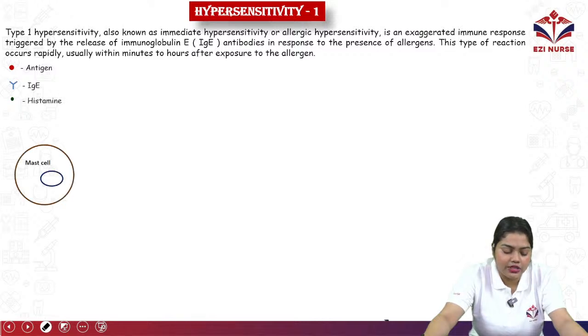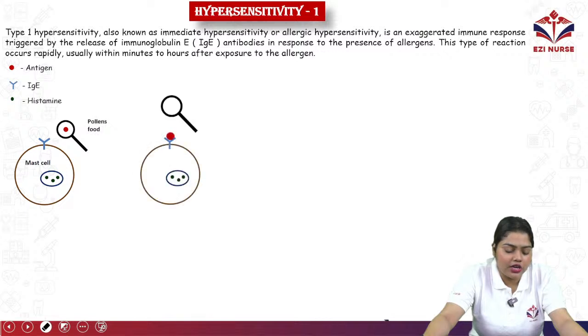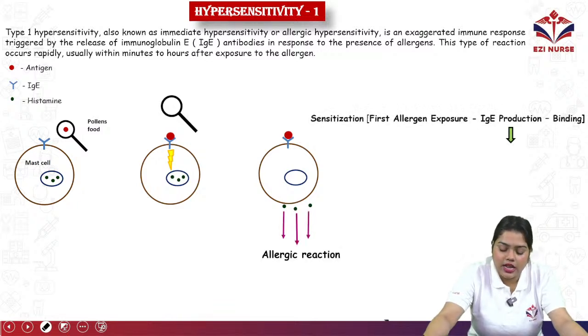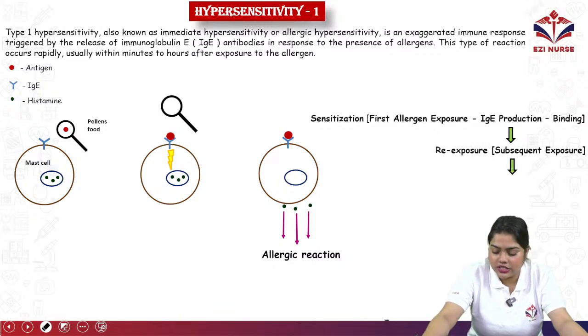Now what will happen there? First, they will produce the mast cell. Now the IgE will be attached. Okay, the pollen food will come in, and it will attach to the IgE, or immunoglobulin E. Next, this immunoglobulin will be attached to the mast cell. Okay, now the mast cell will be released outside and it will start the allergic reaction. So first, the sensitization or first allergen exposure will be there, where IgE production and binding will take place.